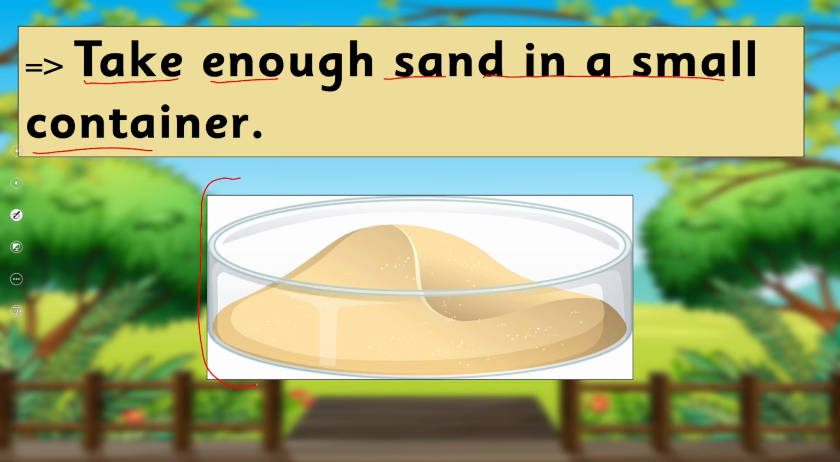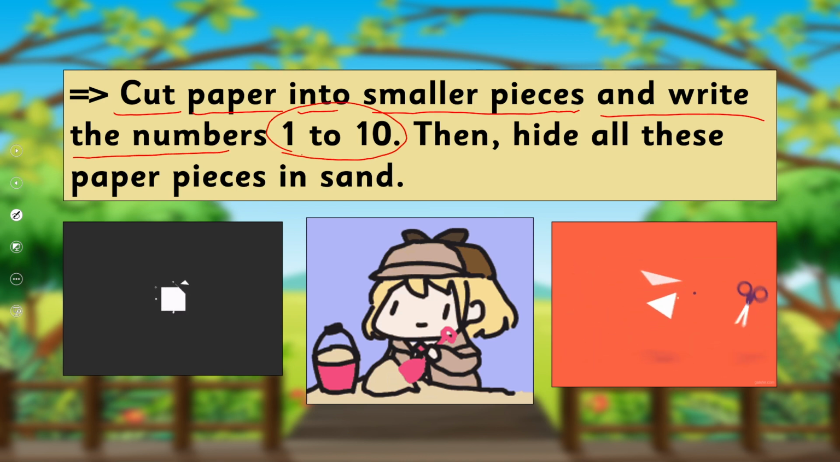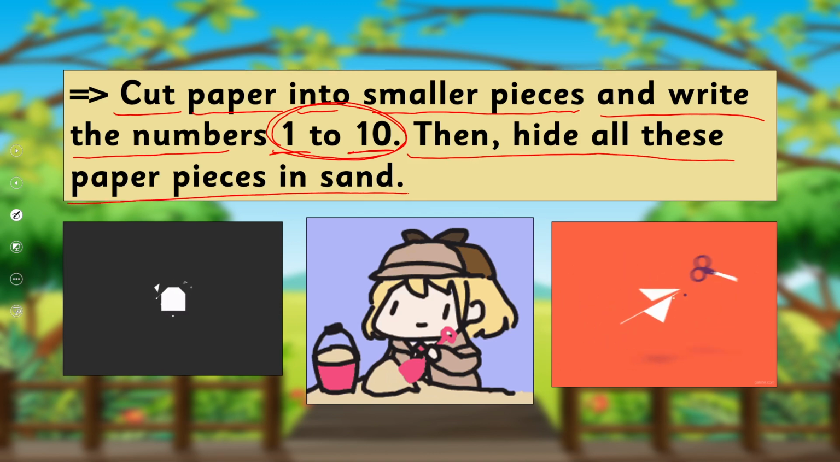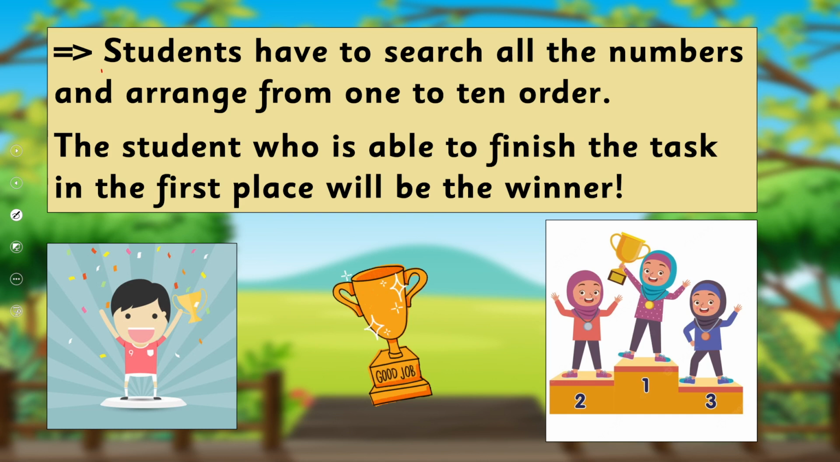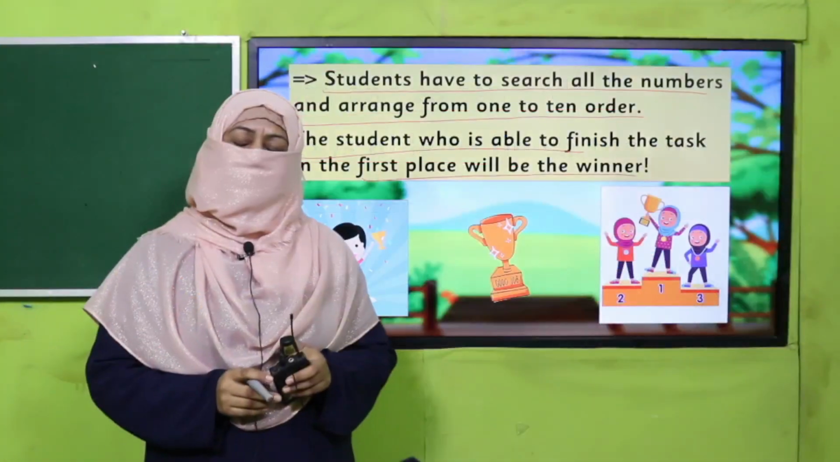Okay, teacher will place sand in a container and after that cut paper into smaller pieces and write the numbers 1 to 10. And teachers, I suggest write in numbers and in words both. Then hide all these paper pieces in sand and students have to search all the numbers and arrange from 1 to 10 in order. So the student who does it earliest will be the winner of this activity. Okay, so pause the video, enjoy this activity and then come back.